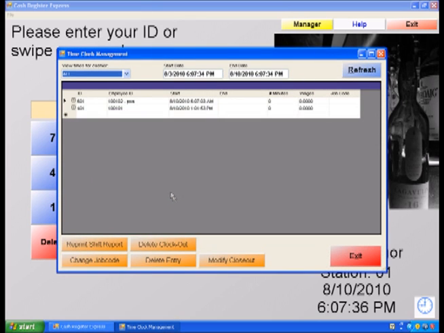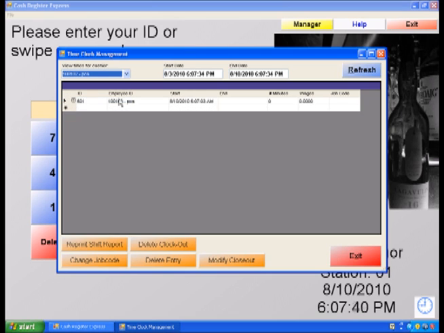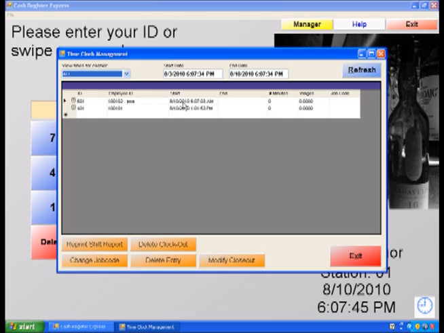Optionally, we can view one employee, making it easier to determine if they forgot to clock out or clock in. To edit an employee shift, put the cursor in the field that you would like to edit. Enter the date and time for that closeout. When done, select out of that field. The number of minutes and the wages will be updated.